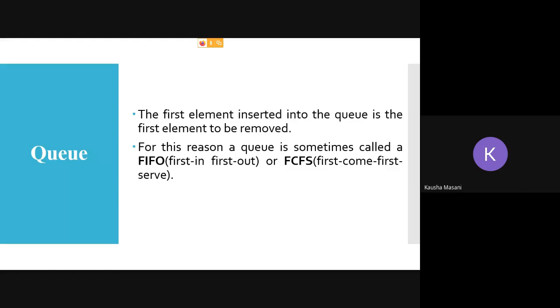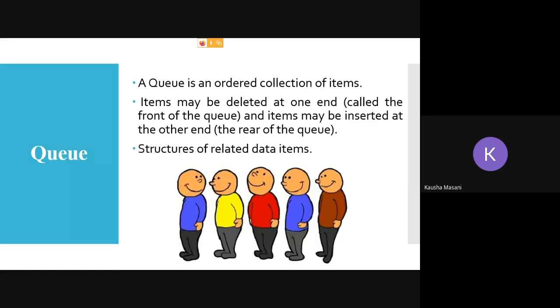For queue you have to write these things: it is an ordered collection of items. You can add an element from one end and you can delete an element from another end. The end from where deletion happens is called front. The end where insertion happens is called rear.